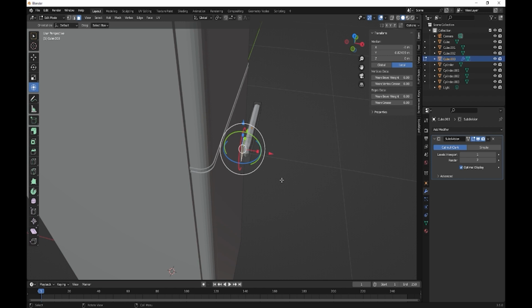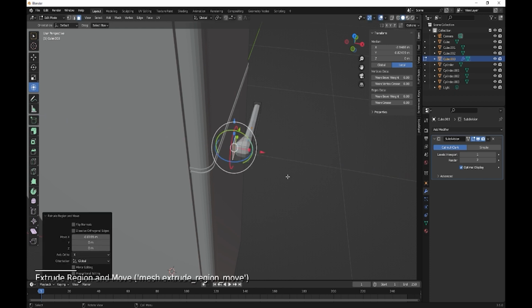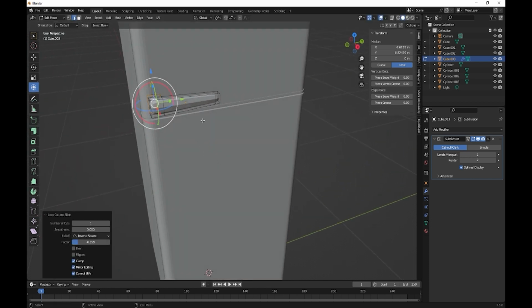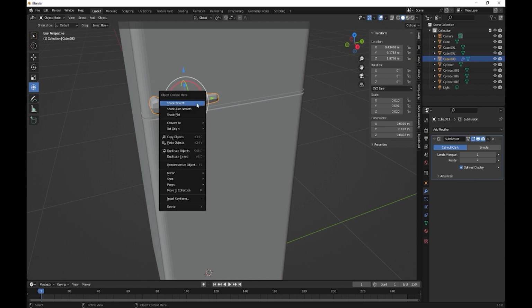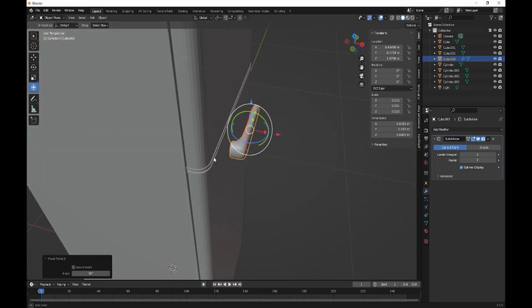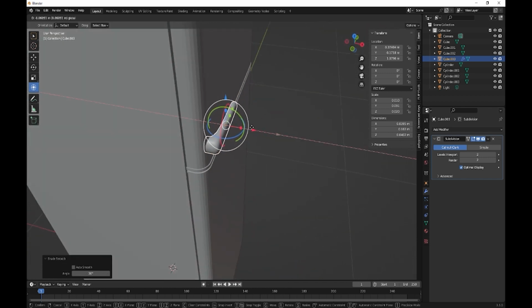And then we want to extrude on the X, and then put in another loop cut here, and then we could crank that up and then shade smooth.